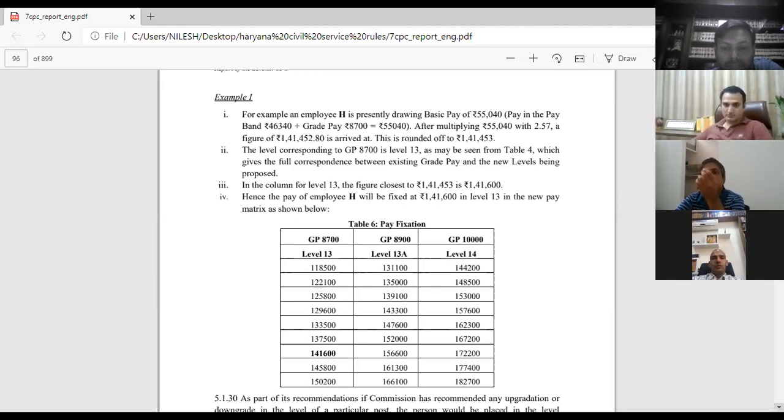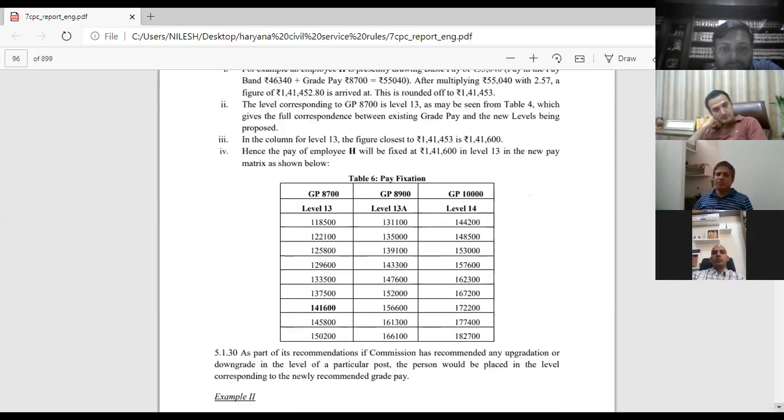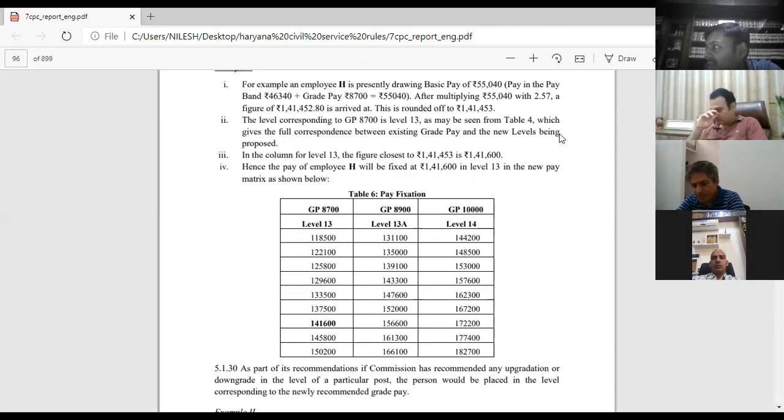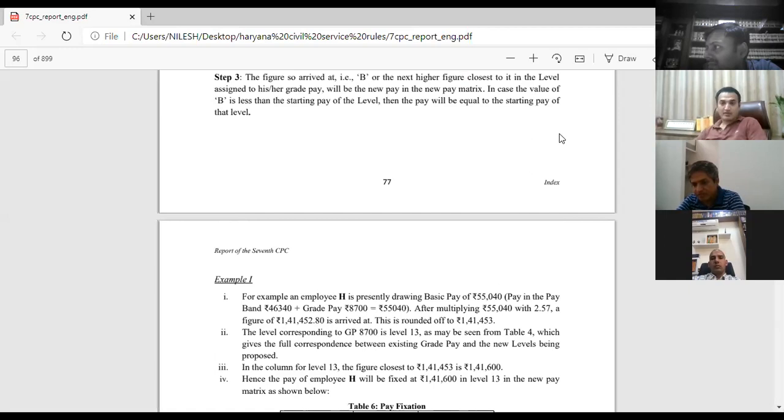Now there can be cases, but we are dealing only with the basic service law. In case somebody wants to understand more than that, then he can go to example 2 also, and then example 3 also. They have given an example of each and every category, but I will not go into it because it would be a very lengthy process. I have already distributed the 7th Pay Commission reports. You can always see these examples. You will find them at page number 96 of those reports.